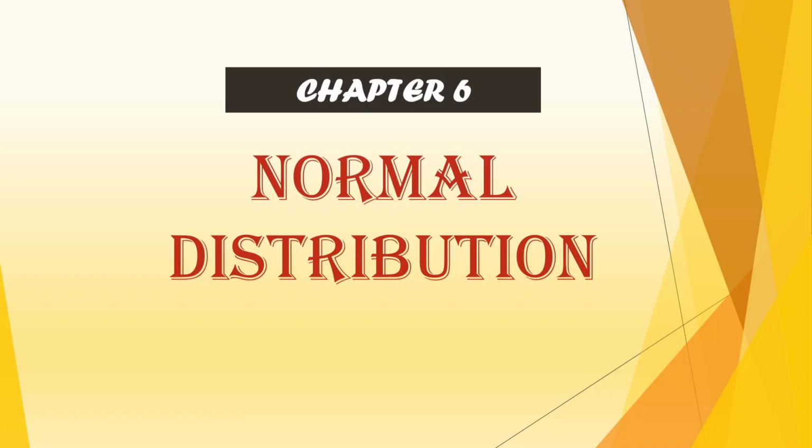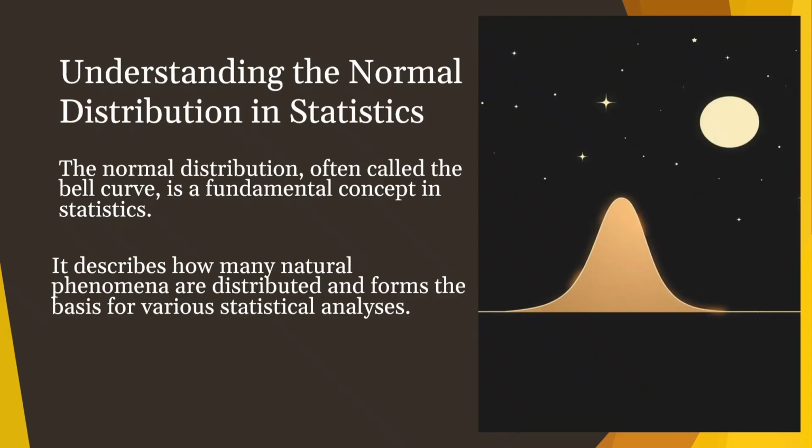Now we come to chapter 6, normal distribution. Okay, now let's talk about understanding the normal distribution in statistics. The normal distribution, often called the bell curve, is a fundamental concept in statistics. It describes how many natural phenomena are distributed and forms the basis for various statistical analyses.